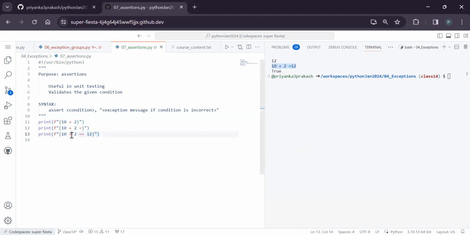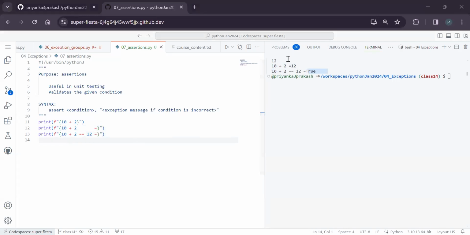And you are asking, is 10 plus 2 equivalent to 12? And it says yes. And in fact, we have something called f-string assignments, you remember? So this makes it much more interesting. F-string assignment means the same statement will come and the result will come, whether it is true or false. So fine, you got it.